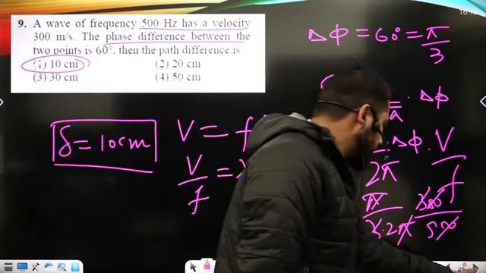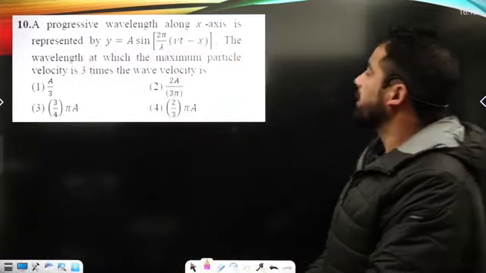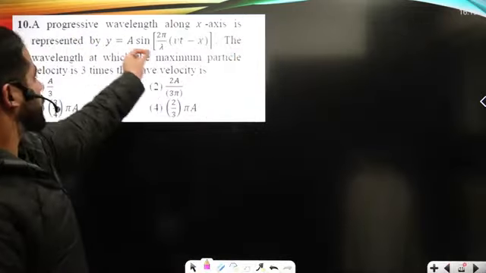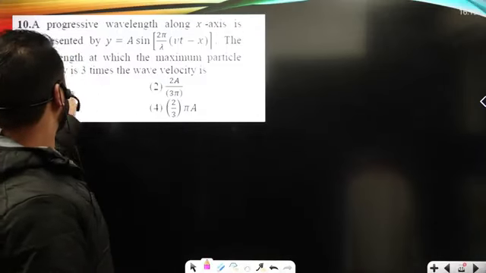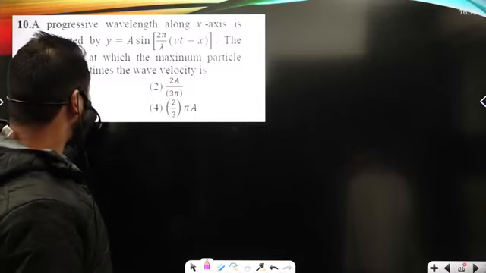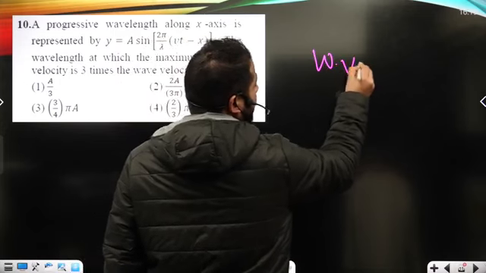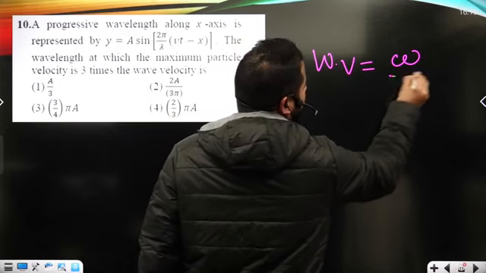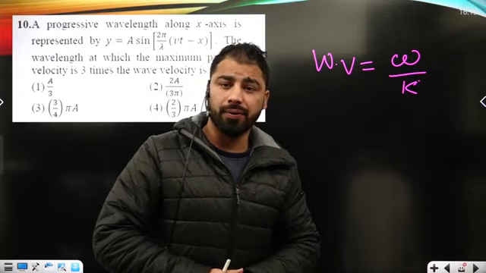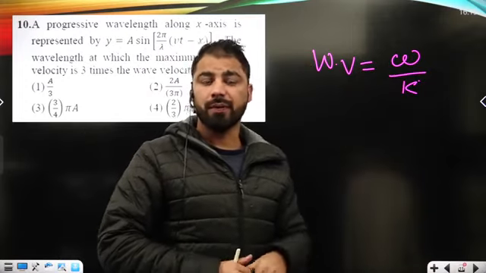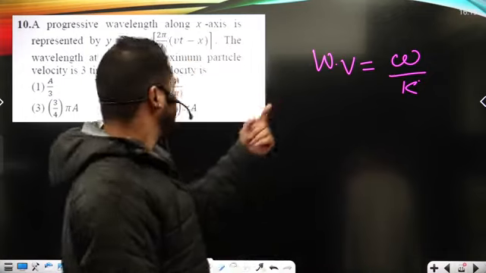Okay, so here a plane progressive wave along x is represented by this. The wavelength at which the maximum particle velocity is 3 times the wave velocity. We know the wave velocity is given as omega upon k, right? While omega is the angular frequency and k, you know, is a well-known parameter, which we can call the propagation number or wave number, whatever you can call it.